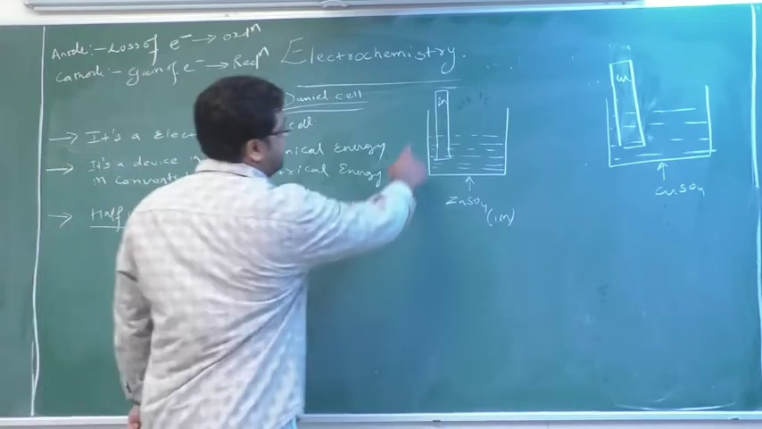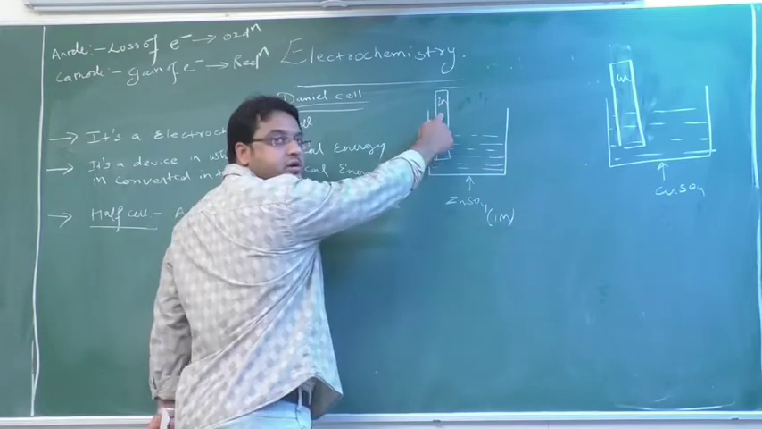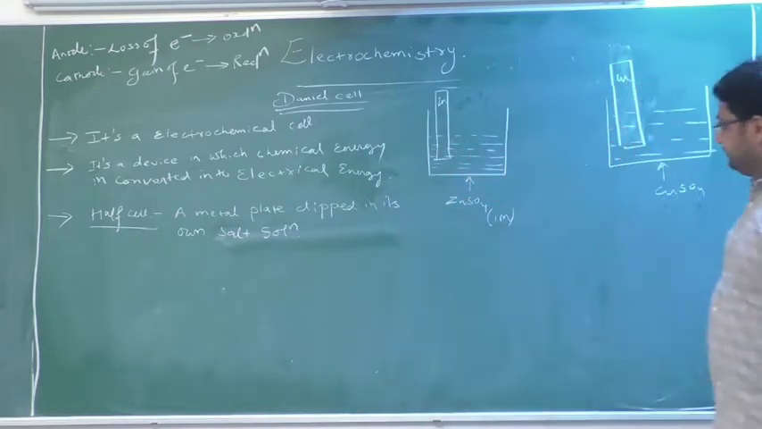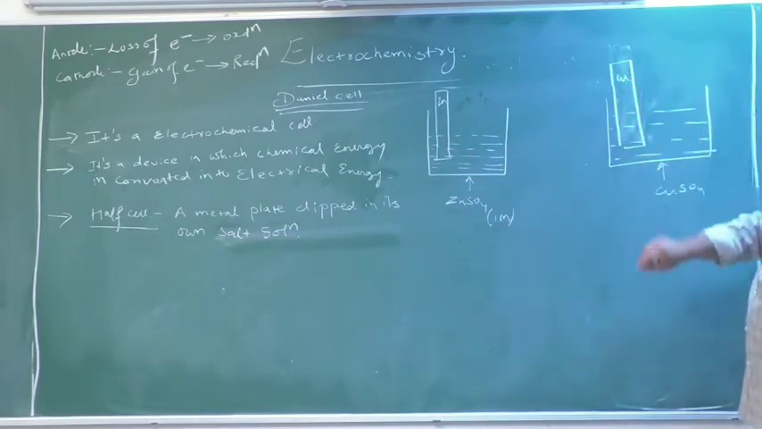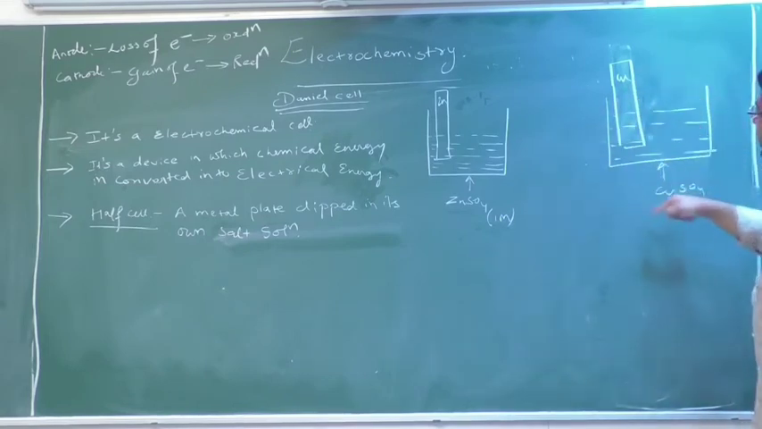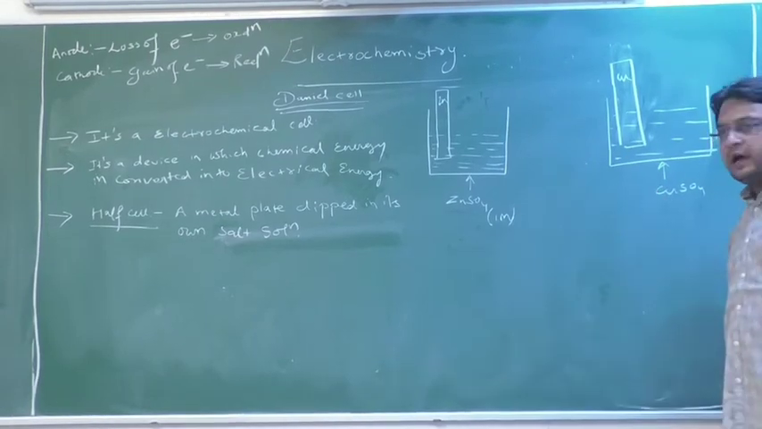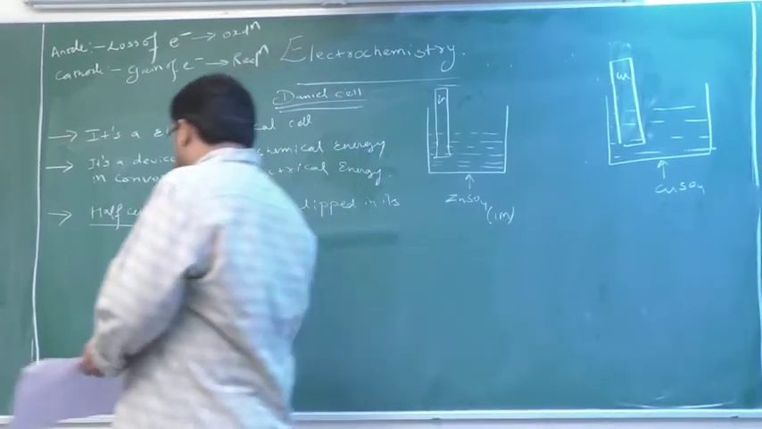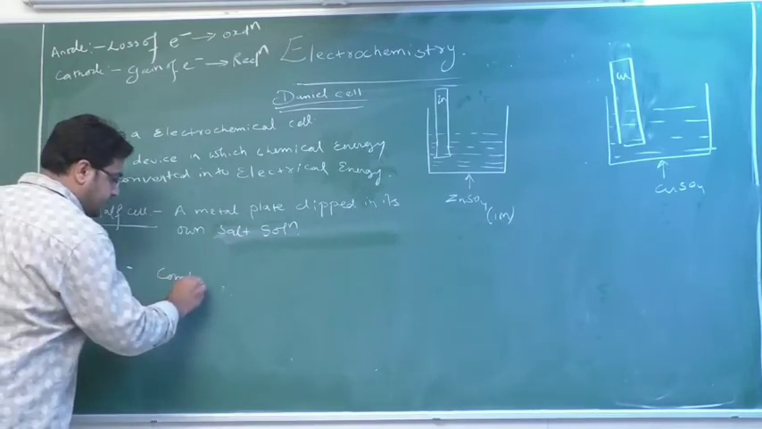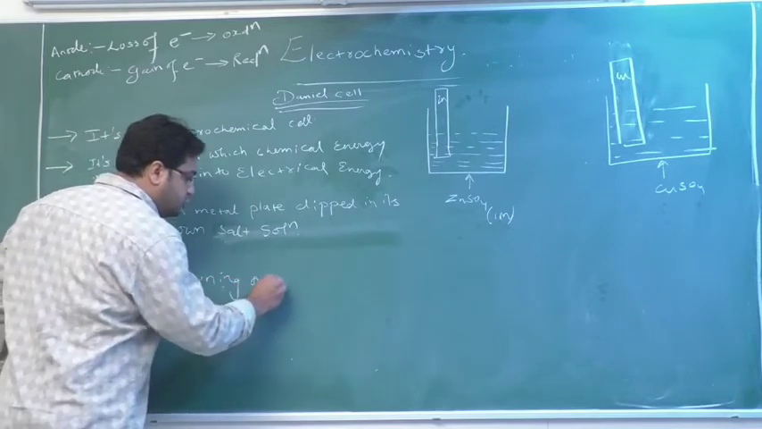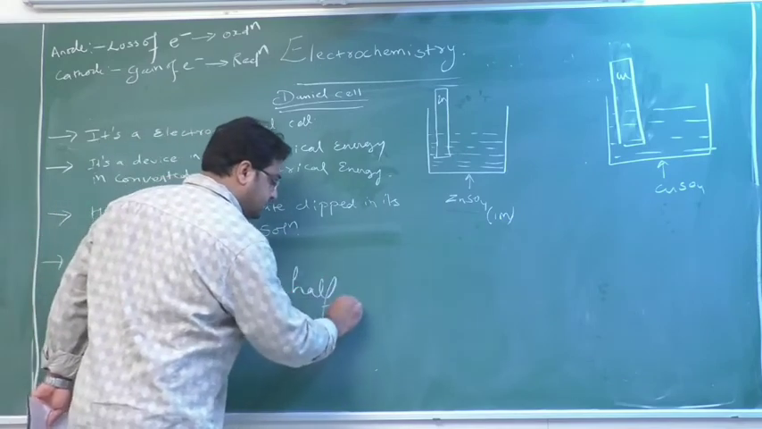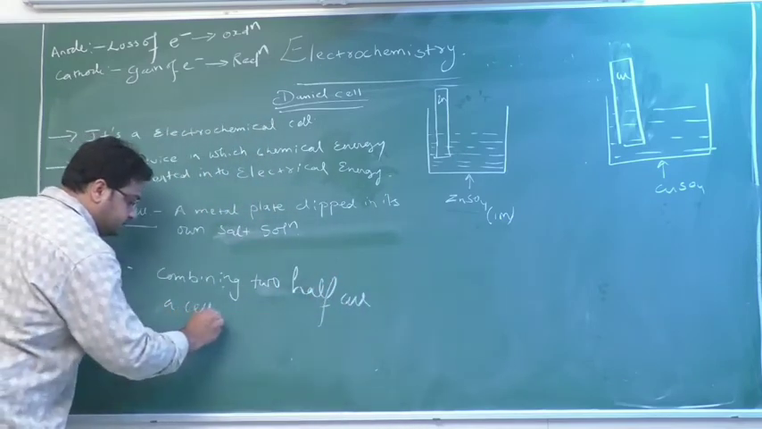So I have taken one beaker in which I have dipped the zinc rod in zinc sulfate solution, which is 1 molar. So this is one half cell. And in another beaker, I have taken a copper rod dipped in copper sulfate solution. So this is another half cell. When I connect these two half cells, I will form a complete cell. So what do you mean by cell? Combining two half cells, a cell is formed.